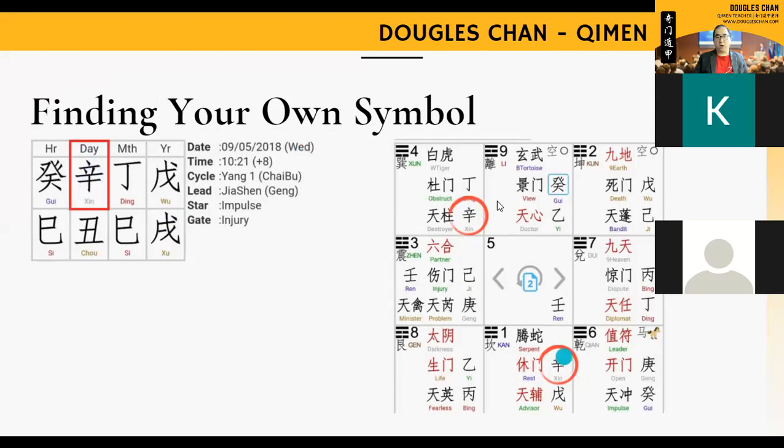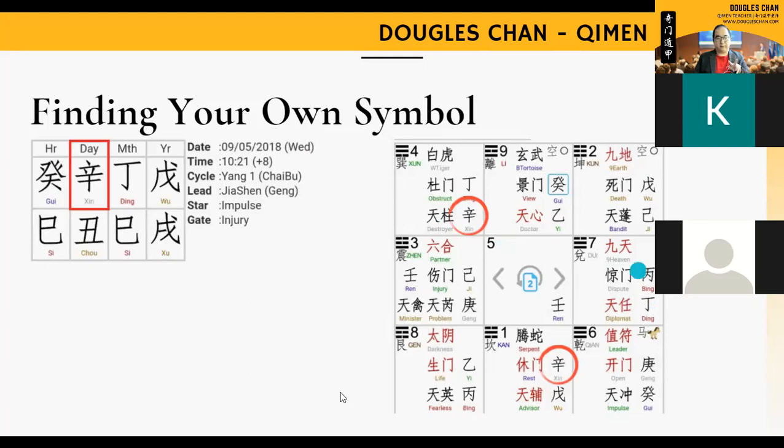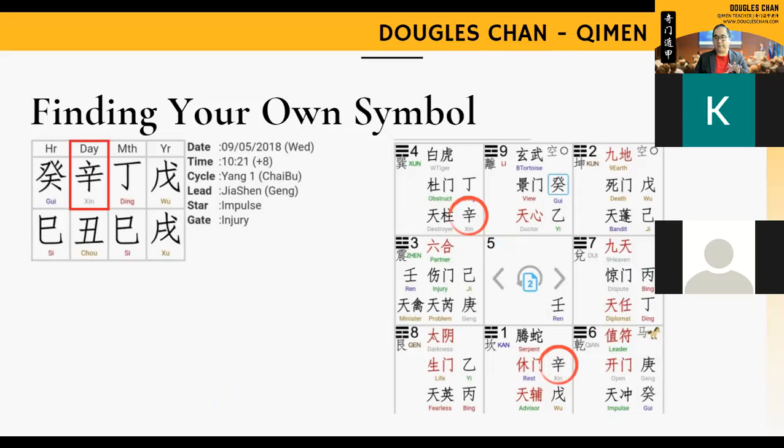Your case could be different, just based on the reference of the symbol from the day over here. You should have two. Sometimes you have only one, but just look around every one of these boxes and find at least two of it. Any problem? If no problem, press OK.